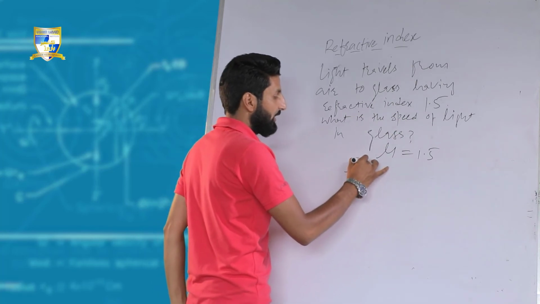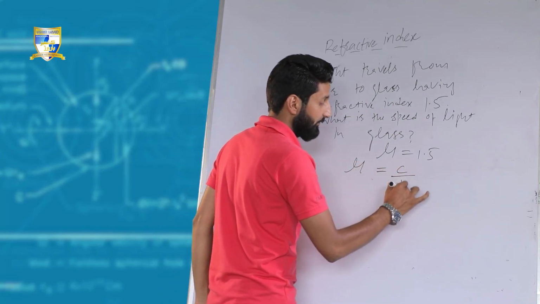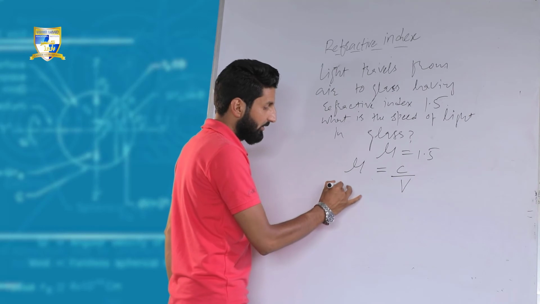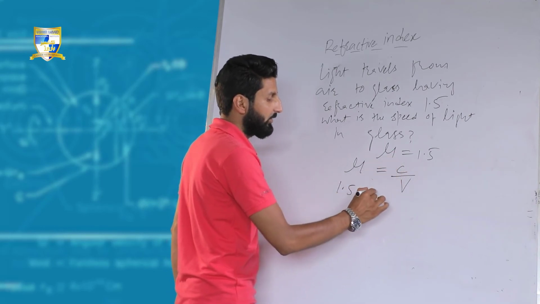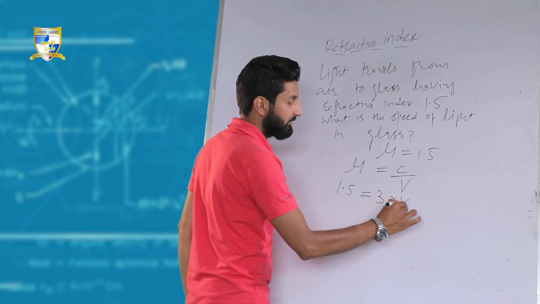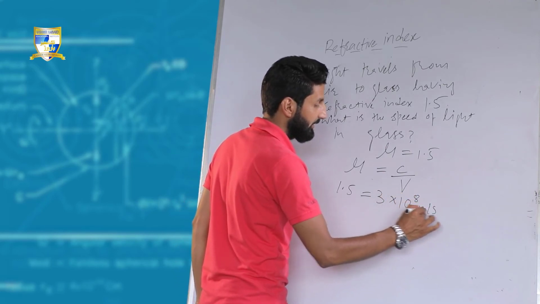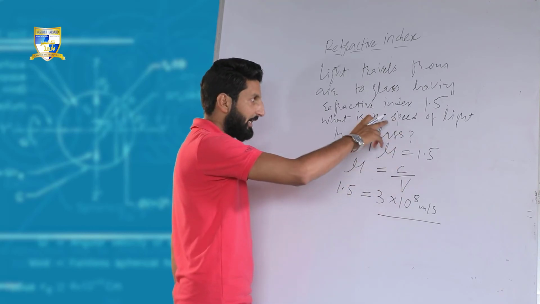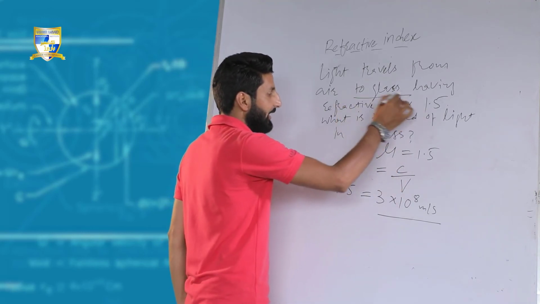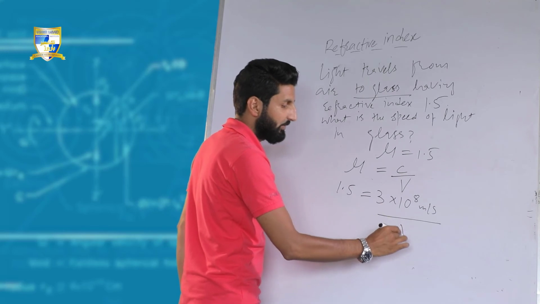Let's write the formula. Mu is equal to C by V. Mu is given as 1.5, equal to C, we know, 3 into 10 raised to power 8 meter per second, divided by V, speed of light in medium. Here at this time the medium is glass, so we have to calculate this speed.